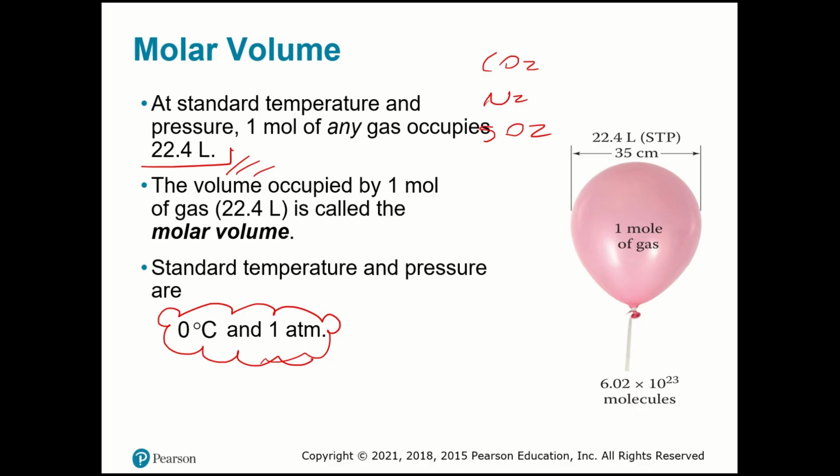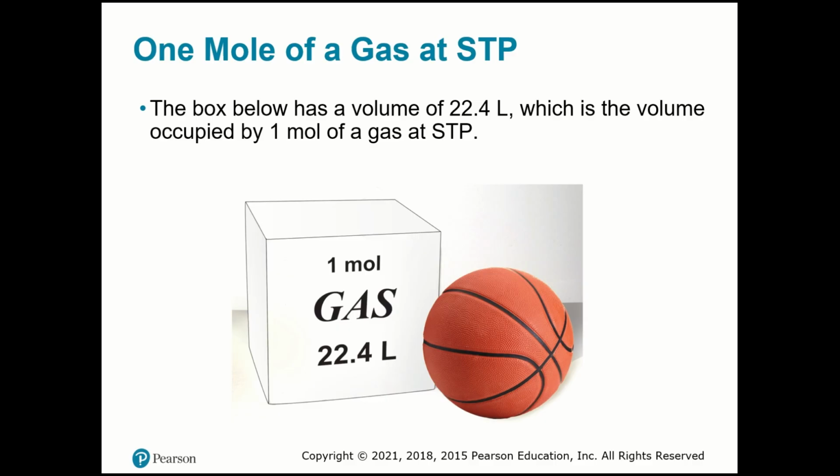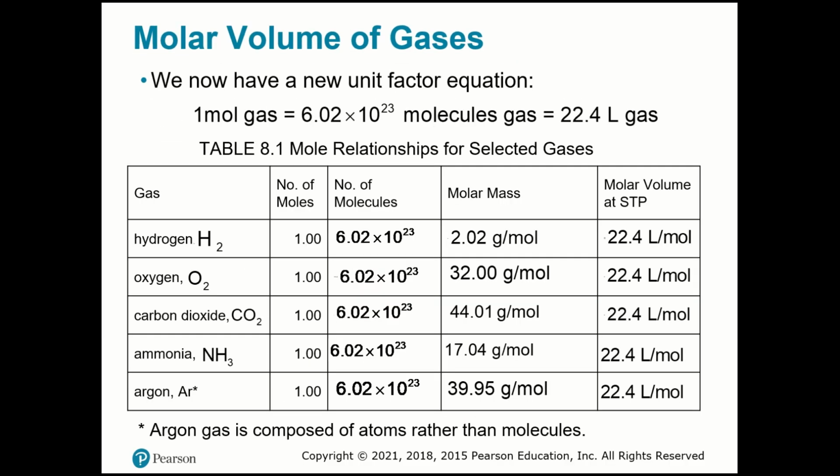Okay, but it must be STP. Like here in this box, it doesn't matter the gas we have here, 1 mole of any gas will occupy 22.4 liters. So now you know that 1 mole of gas has 6.02 times 10 to the 23rd molecules of gas, and that occupies 22.4 liters.